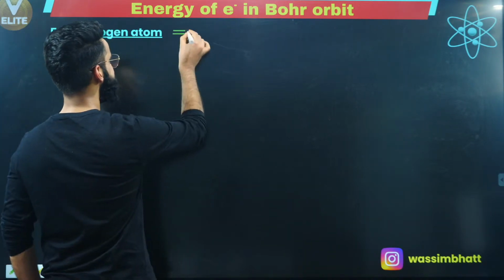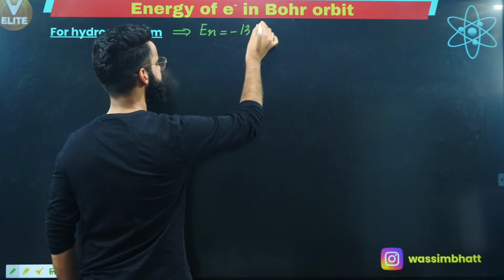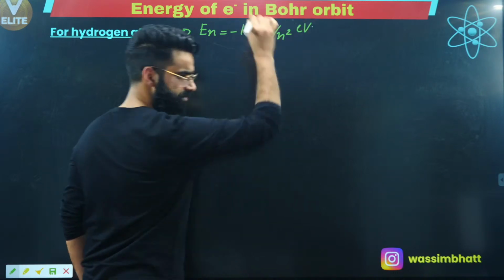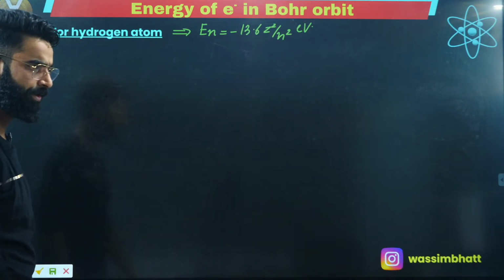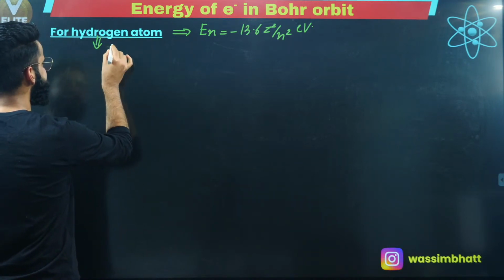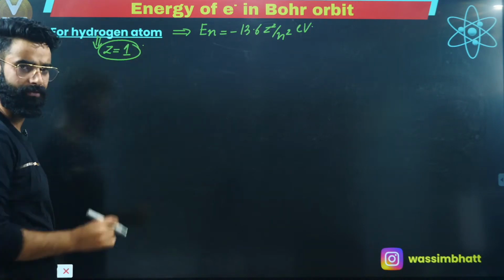The total energy possessed by the electron is given by the formula En = -13.6 Z²/n² electron volts, right? This is the formula which we have. Point number one. Now, in case of hydrogen atom, what is the value of Z? Value of Z is 1. Atomic number of hydrogen is 1, right?